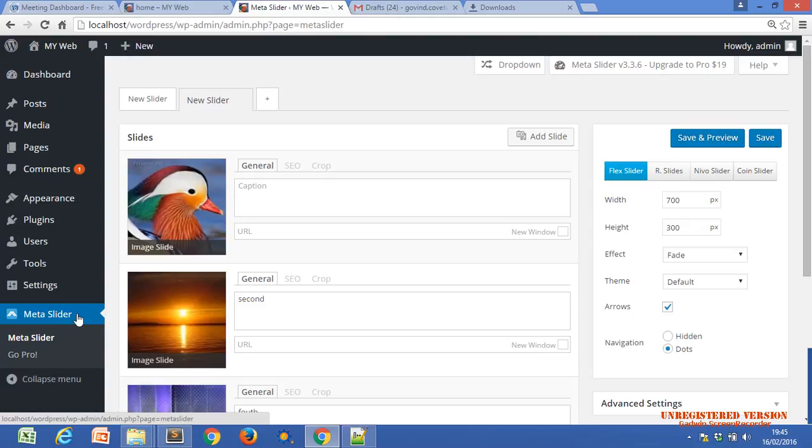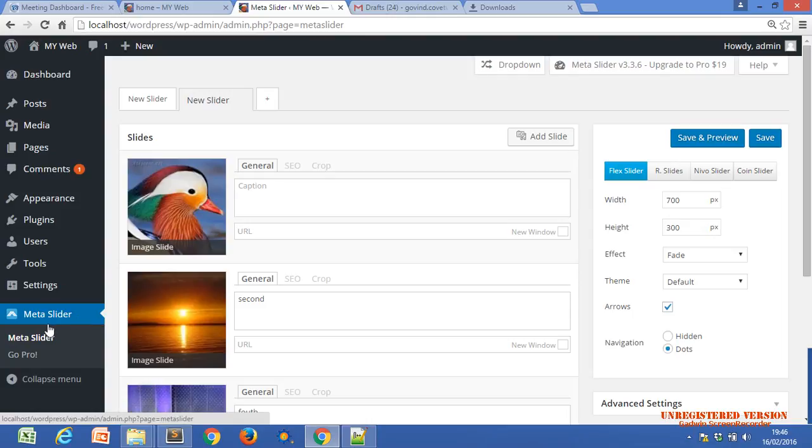Means if anybody asks us to just create a slider, we have to know about jQuery, CSS, and HTML, and we have to put all the code for the slider, the sliding using jQuery, CSS, PHP or HTML. We need so much code and so much time to create a slider.